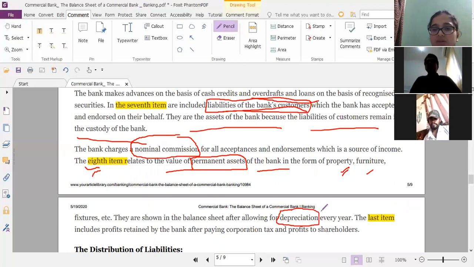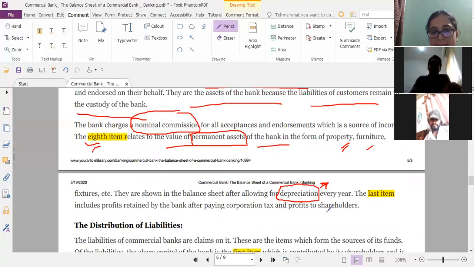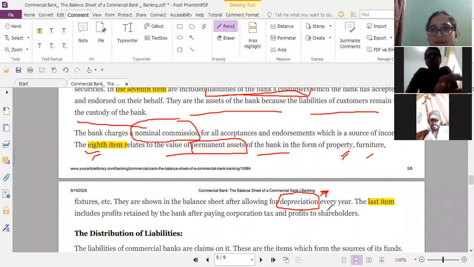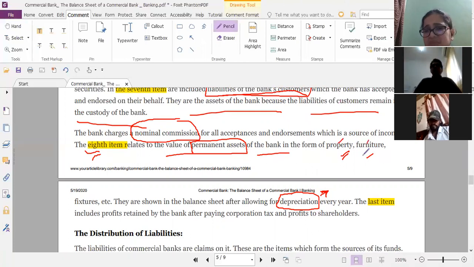What is depreciation? What do you understand by this word depreciation? Every year there is a deduction in the fixed assets. Yes, this is a maintenance charge, we can say. Every year they need some money to maintain all these things. If anything goes wrong with the furniture, they need to get it repaired, so all that becomes maintenance money, and that is always deducted every year. However much money you are spending for maintaining it is deducted, and then the remaining amount is included every year, right?